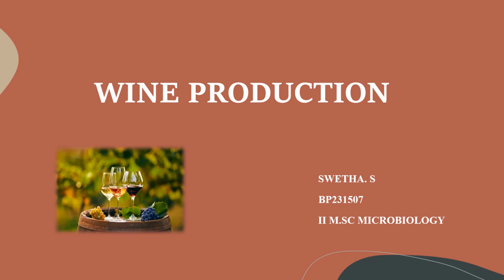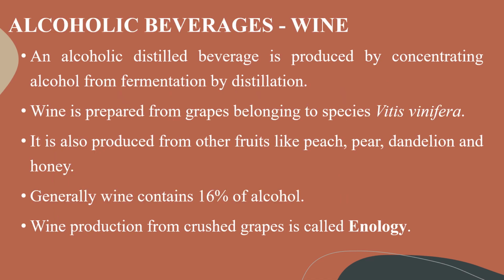We are going to discuss wine production. Firstly, wine comes under the alcoholic beverages. An alcoholic distilled beverage is produced by concentrating alcohol from fermentation by distillation. Wine is prepared from ripe grapes belonging to the species Vitis vinifera. It is also produced from other fruits like peach, pear, dandelion, and honey. Generally, wine contains 16% alcohol.